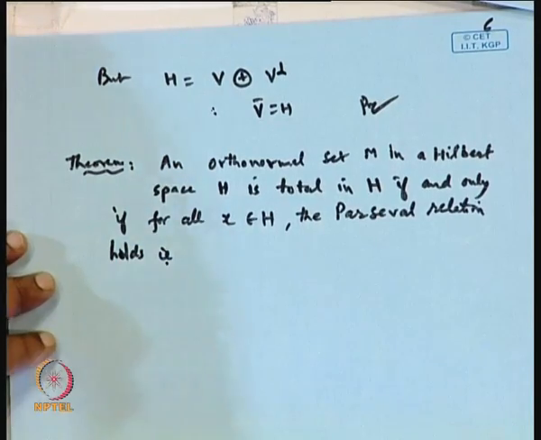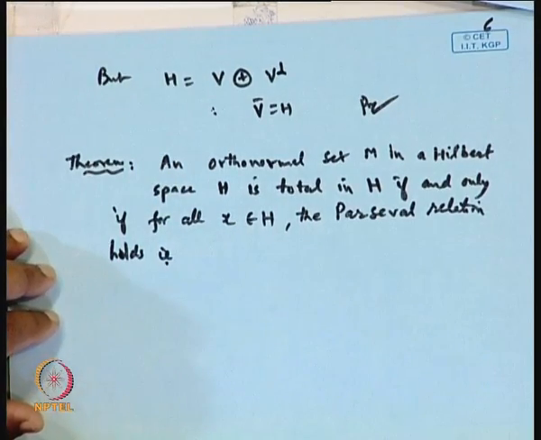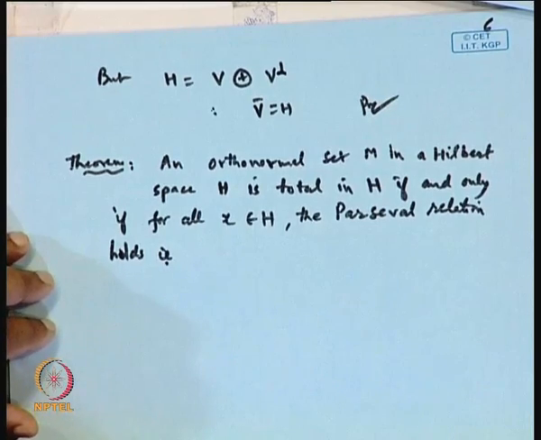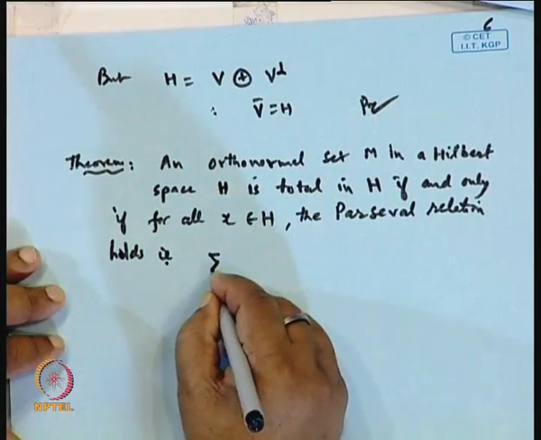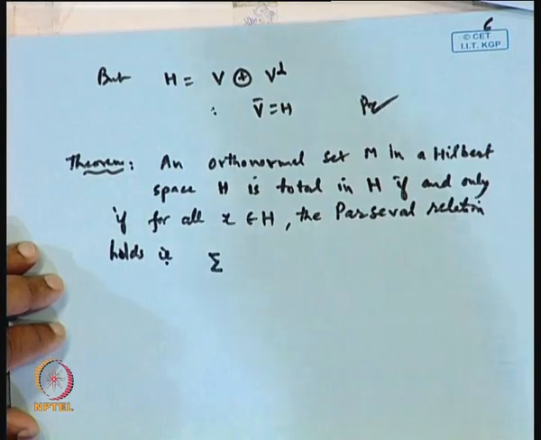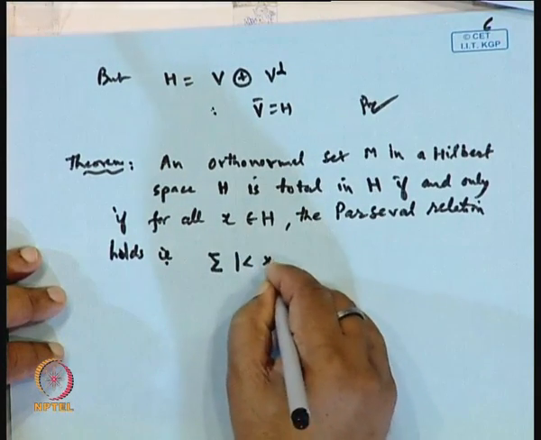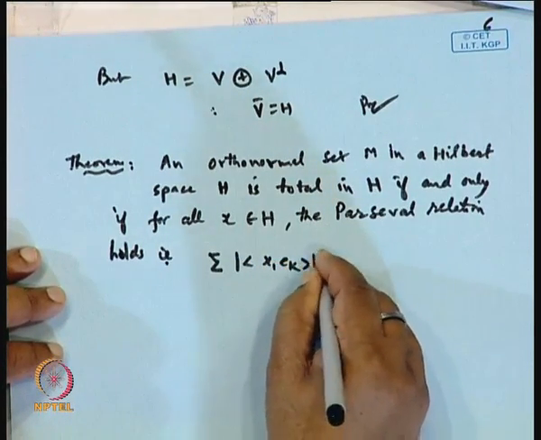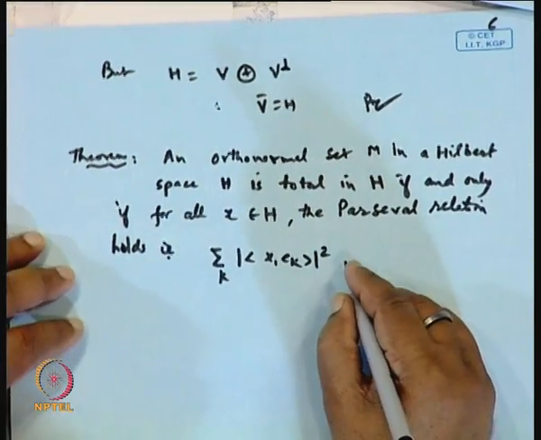That is, what is the Parseval relation? That is, the sum over k of the modulus of the inner product of x and E k, whole squared, is the norm of x squared,